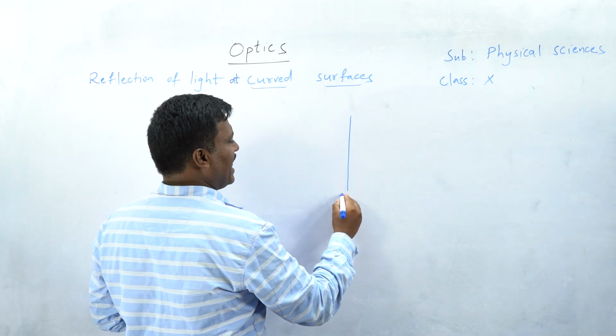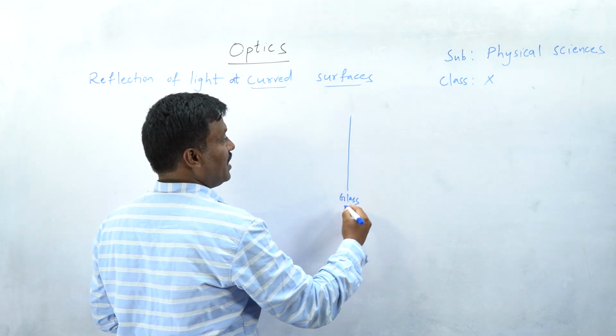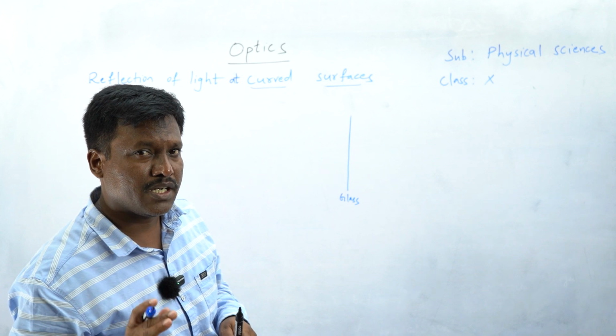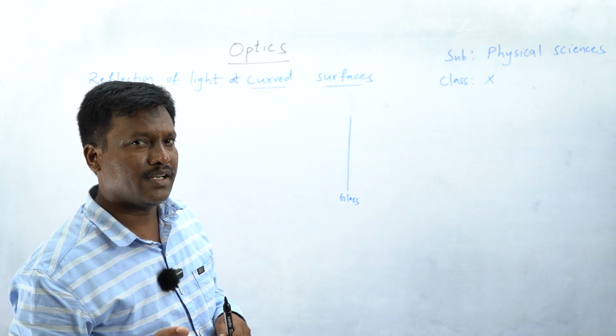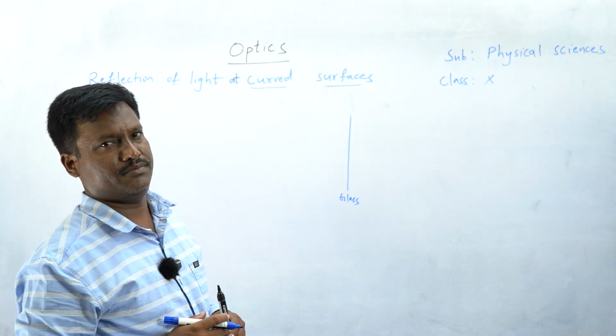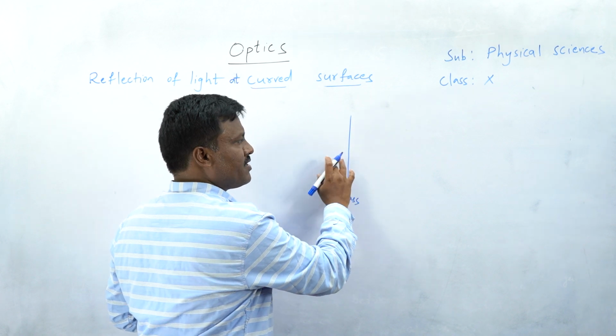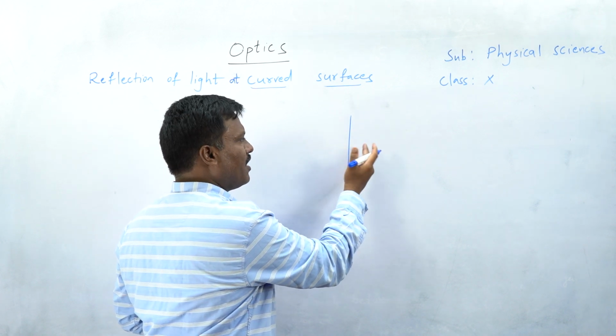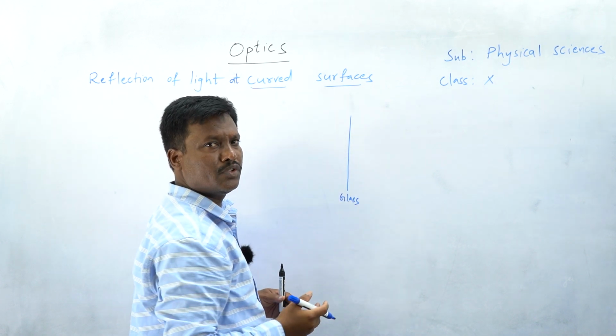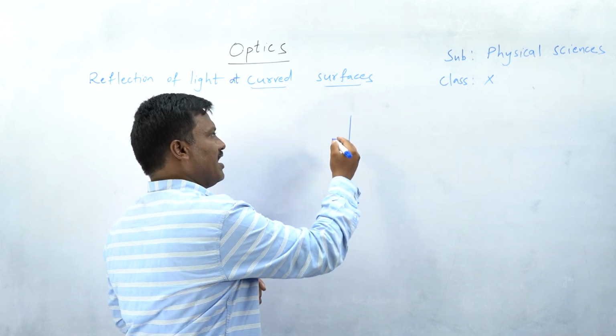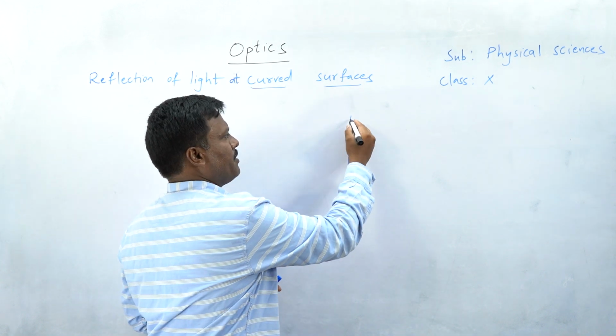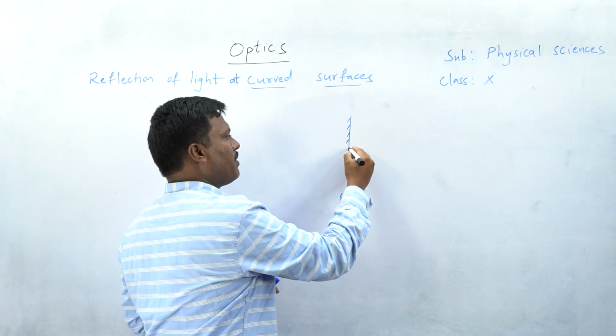Actually, mirror is made of glass. Is glass a transparent material or opaque material? It is transparent, but it has two surfaces, before and after, outer surface, inner surface. So one of the surfaces is silvered, that means silver is applied.